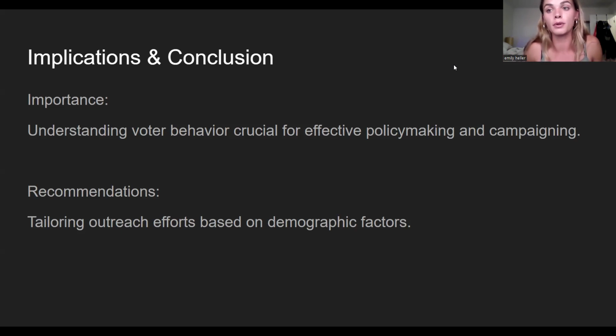A recommendation I would make from this project is tailoring outreach efforts based on demographic factors. This information you want to use to tailor the most effective way to run a campaign or push people to vote.